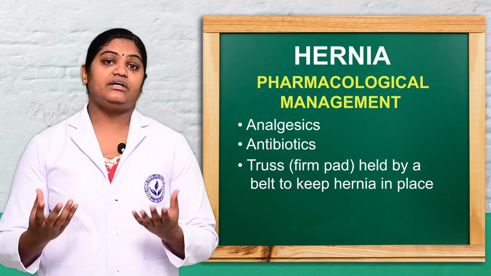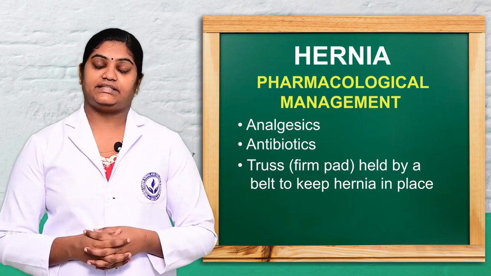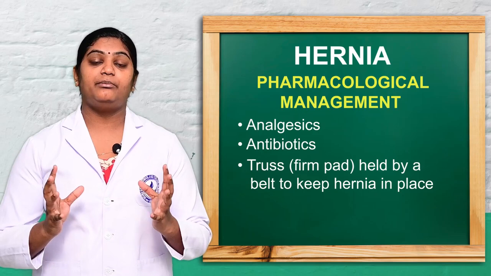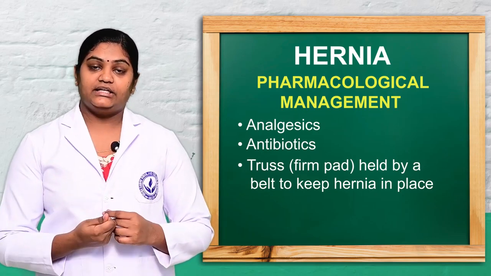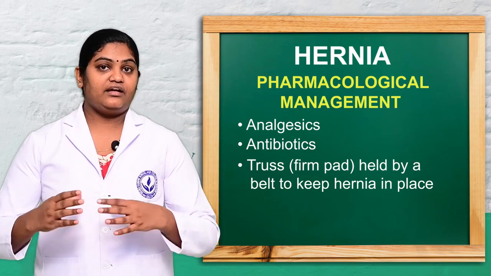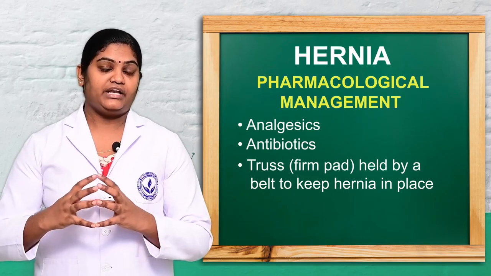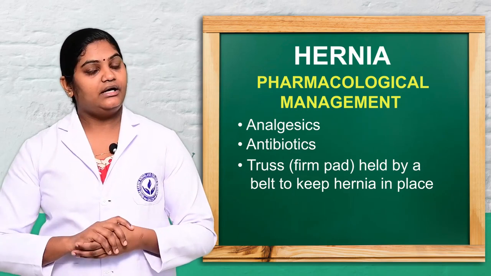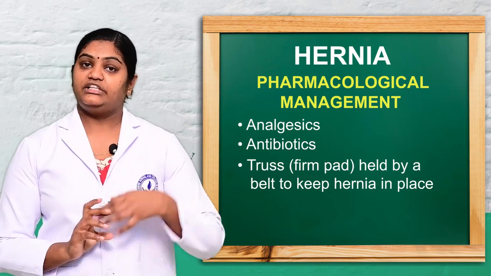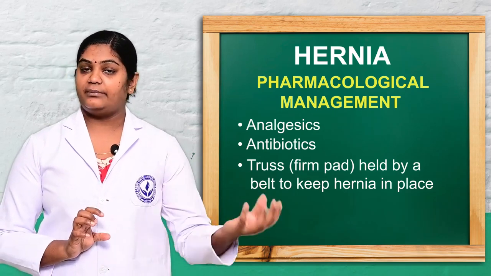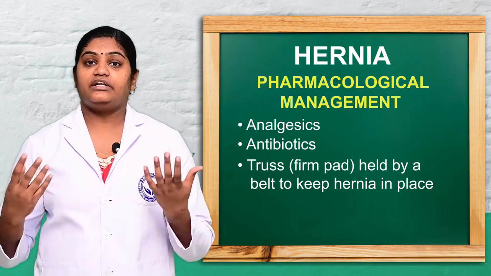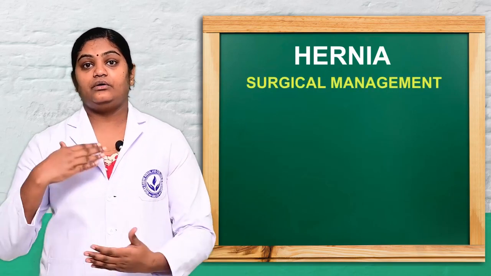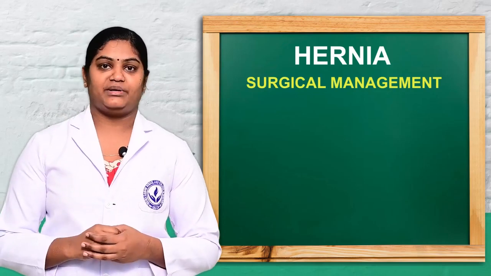Another management is the truss. A truss is a firm pad that is held by a belt. We should keep it on when reducing the hernia. It helps to reduce the size of the hernia. So these are the medical and pharmacological management we provide first. If the patient does not recover from this, we should go for surgical management.